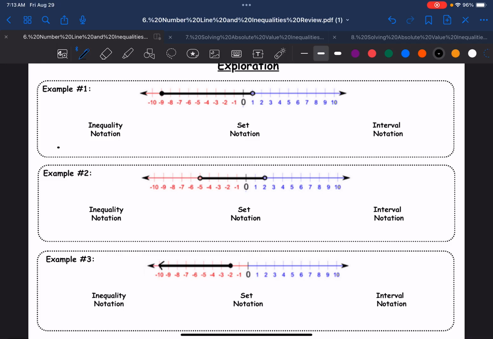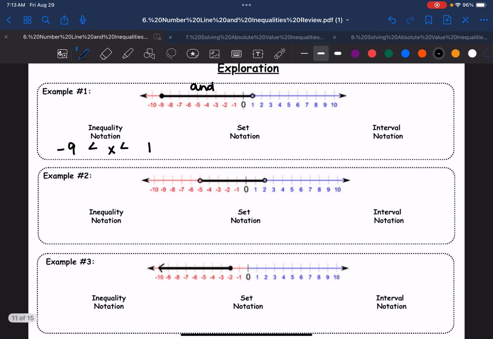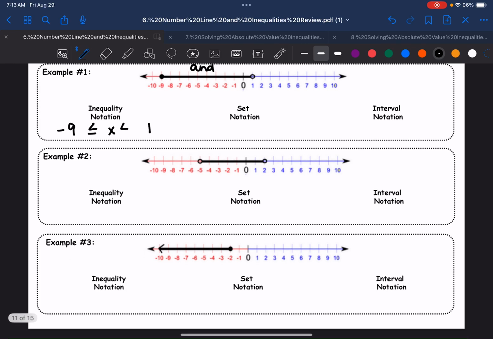Notice we have -9 as my small number and 1 as my big number, and x is in between. I told you we always point towards the smaller number when it's an in between or an and statement, and all the numbers between -9 and 1. And I'm including the -9, so I'm going to do or equal to here. And notice open circle on the 1. I'm not including it, so I leave that side alone.